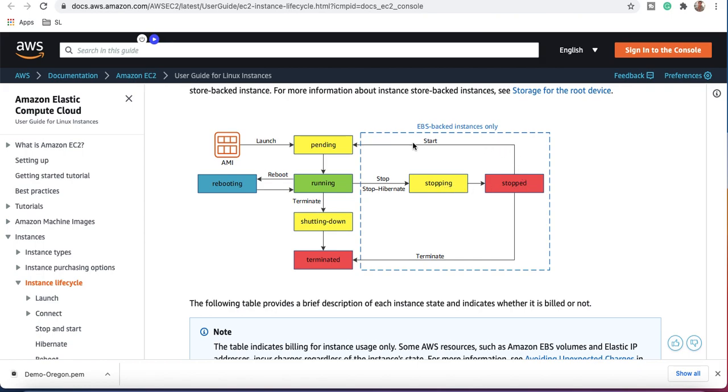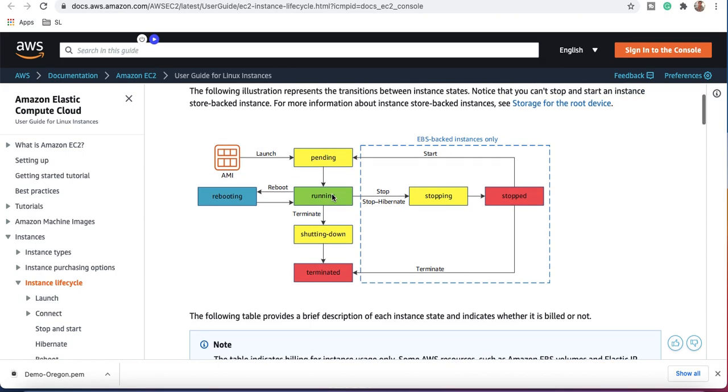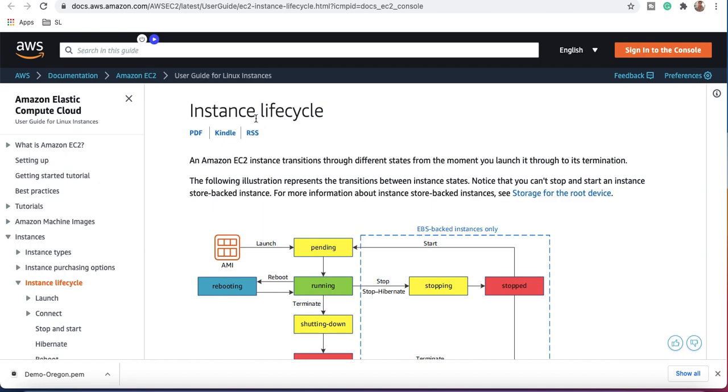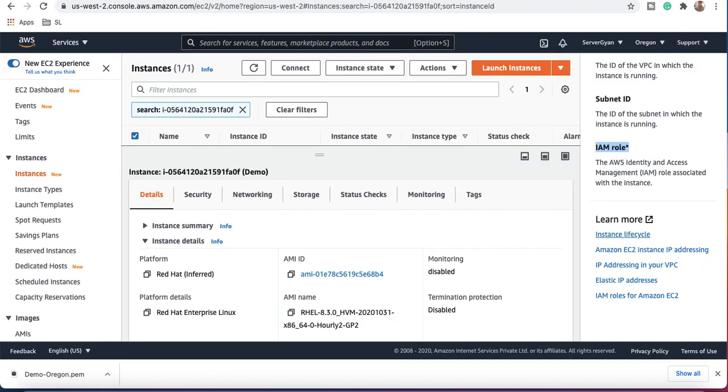Then after stopped, once again it will go to pending and running. From stopped, it goes to pending, then to running state. These are the states of your EC2 machine which we need to understand: the life cycle of an AWS EC2 instance, like pending, running, shutting down, terminated, or rebooting, running, from stopping, stopped, starting, started again, pending and running. So this is the complete life cycle of an EC2 machine.